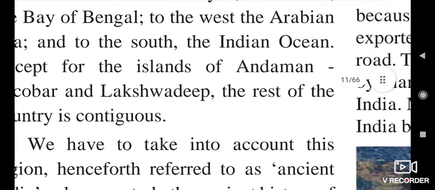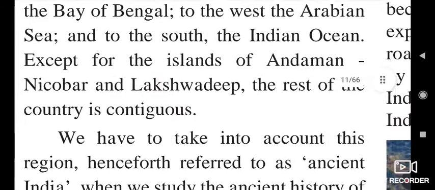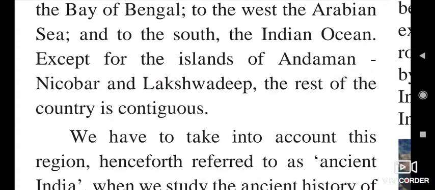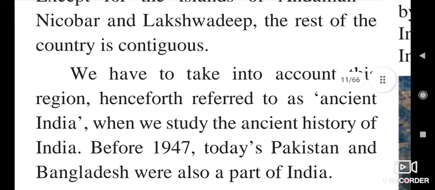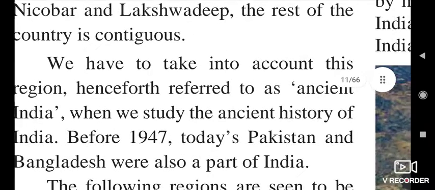There is also the Thar desert, and India has some island parts. So India has very diversified geographical conditions.